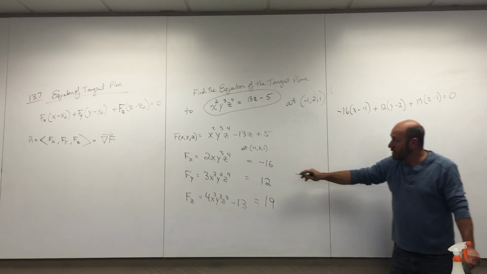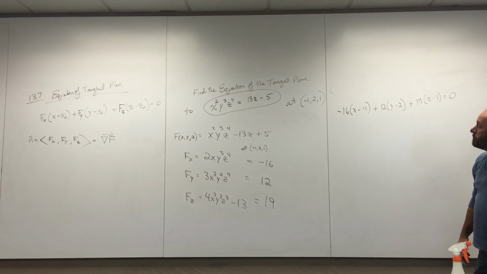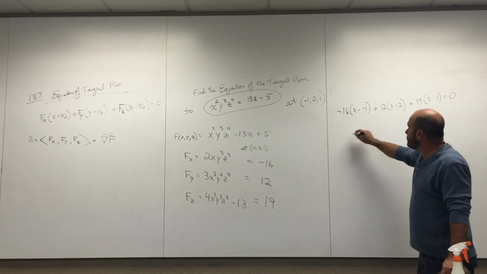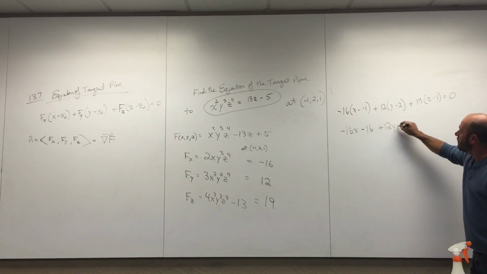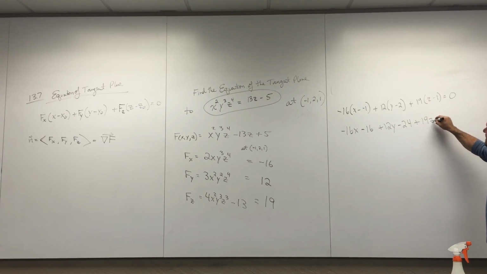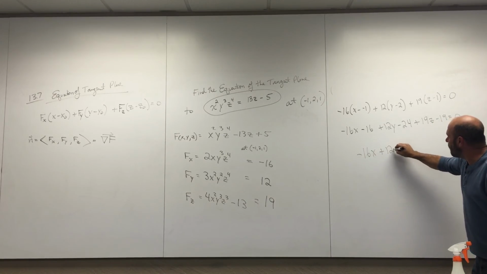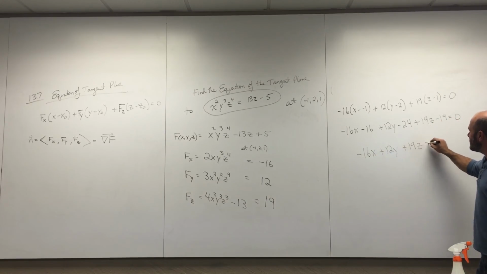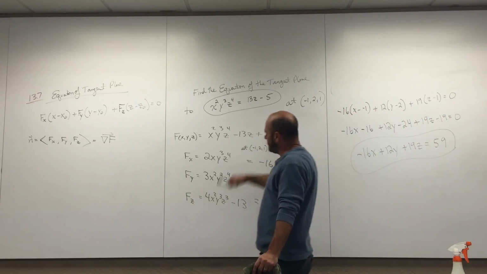Are you guys okay? That's my normal vector. I've got this normal vector and a point now. That's x plus 1. I'll just clean this up. Negative 16x plus 12y minus 24, plus 19z minus 19 equals 0. Negative 16x plus 12y plus 19z equals, everybody knows that's 59. Woohoo! That's it. My tangent plane to this weird surface at this point. That's pretty cool.